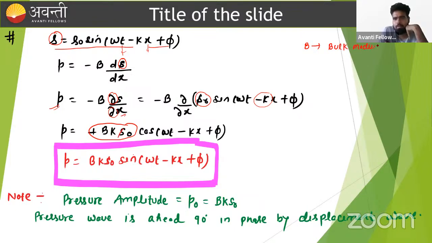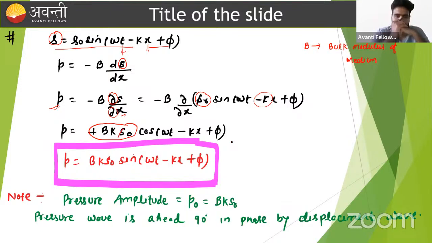B is nothing but the bulk modulus of the medium. Whenever a medium is given, we have to write that this is the bulk modulus. Why does bulk modulus come into the picture? Because the medium has an elasticity property. When pressure varies, volume varies, and then bulk modulus comes into the picture for fluids.